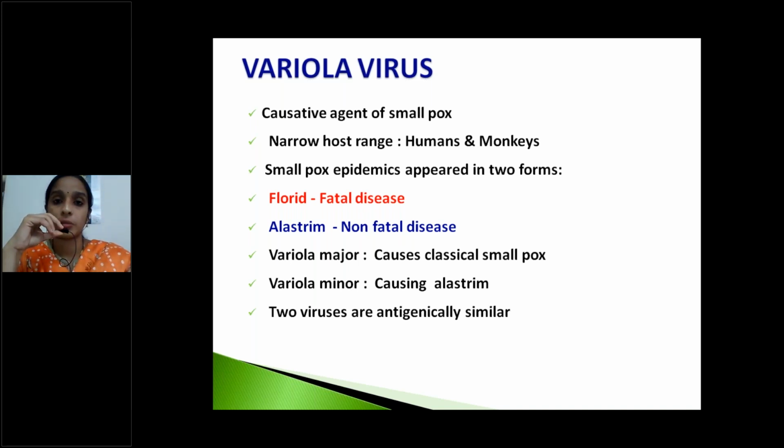Cultural characteristics are also similar, cytopathic effects are also similar, but the group of variola viruses responsible for classical smallpox is called variola major, and the group responsible for alastrim type, I mean non-fatal disease, are called variola minor. Okay, this is about